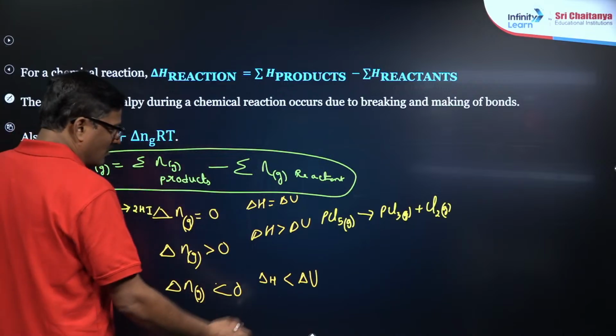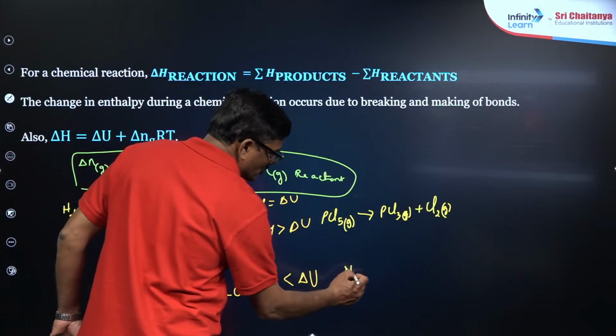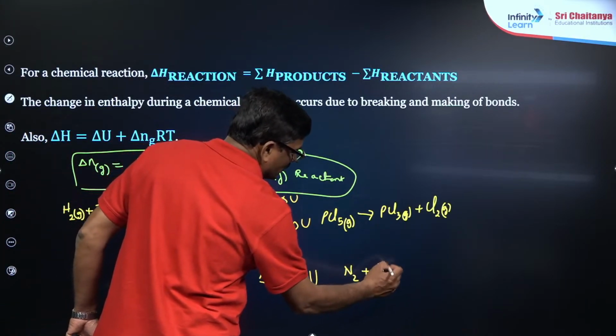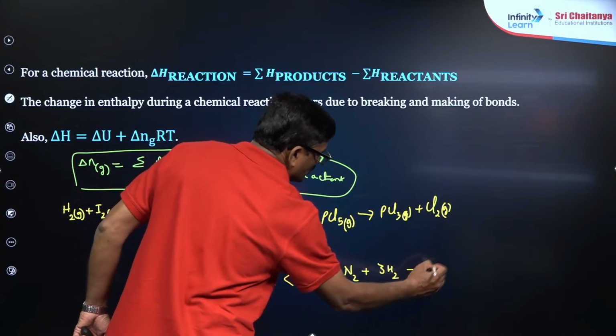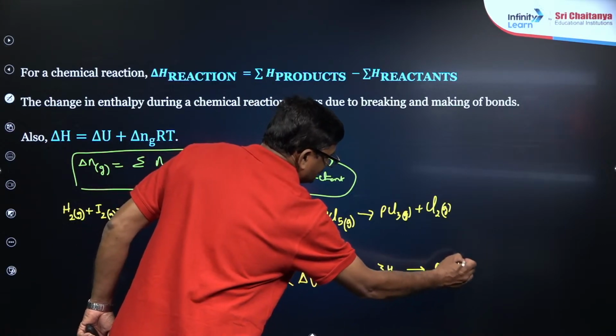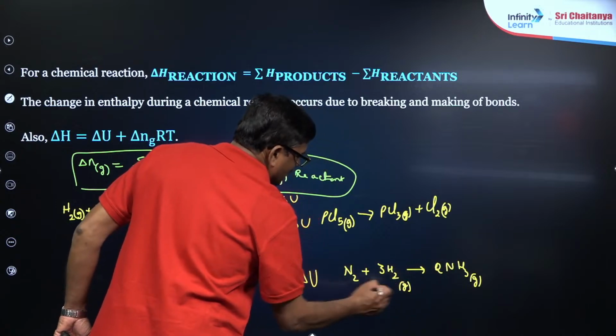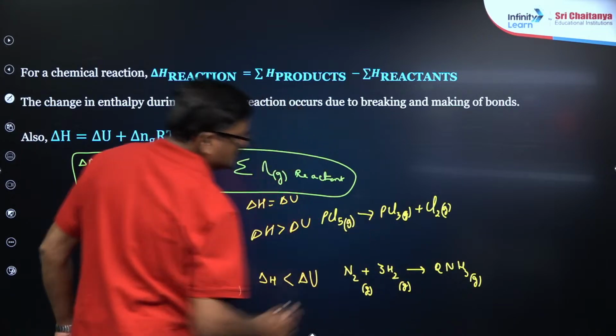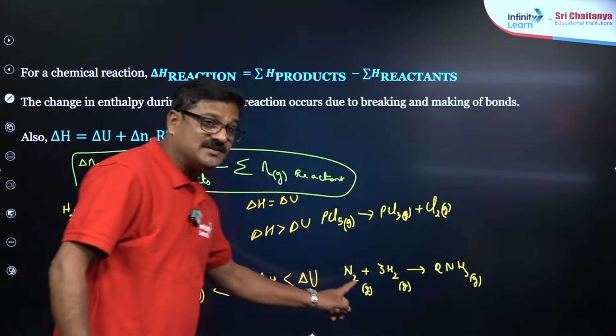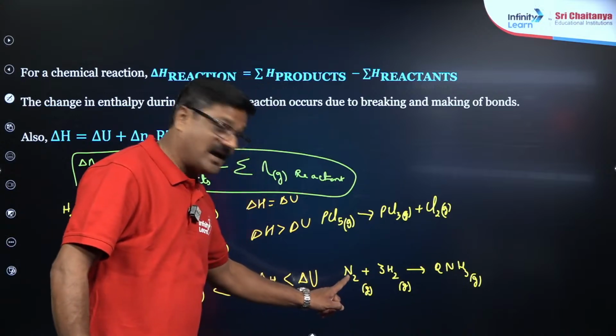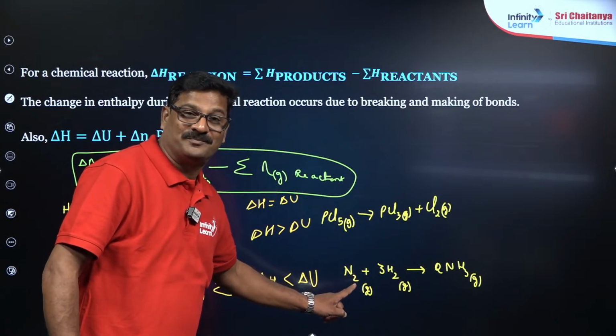Somebody tell me what about this: N2 plus 3H2 gives rise to NH3, and it is going to be gas and it is going to be gas. And could you tell me delta N value ये reaction का कितना होगा?